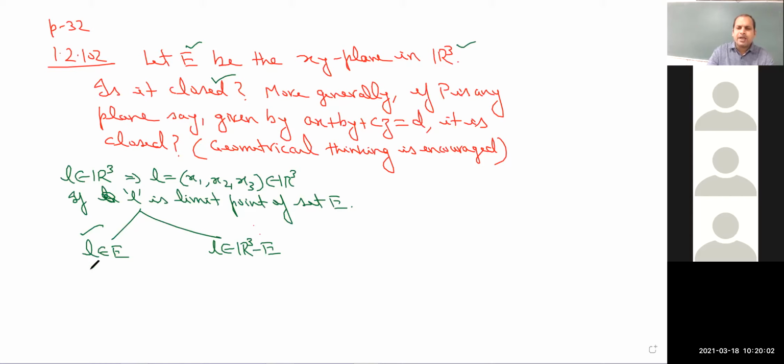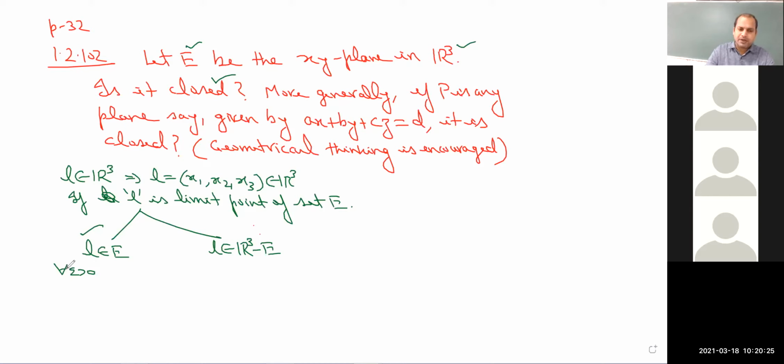Now you see, if L is a limit point, then for every epsilon greater than 0, I am recalling here the definition of limit point. Always try to recall the exact definition, and then using that definition try to think geometrically first, and then try to write it mathematically.